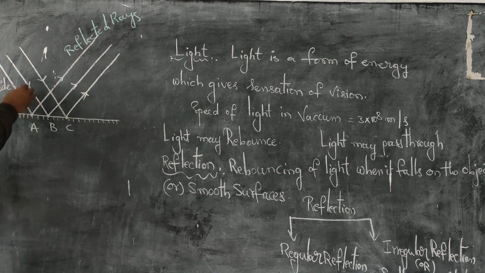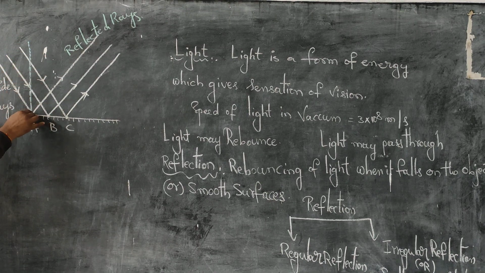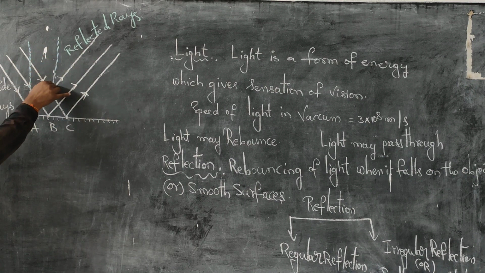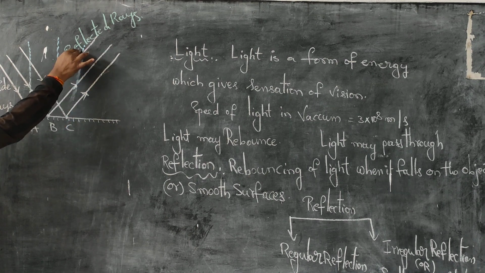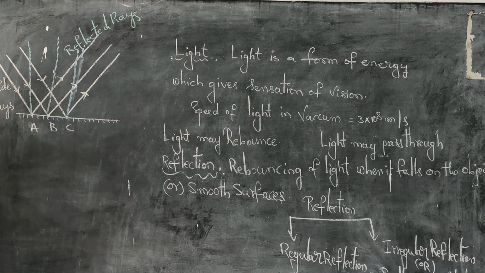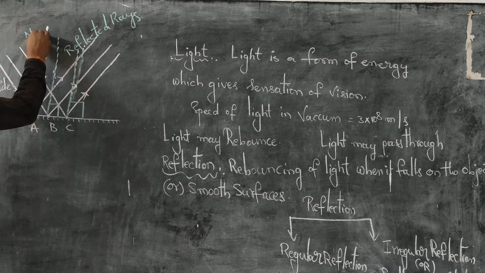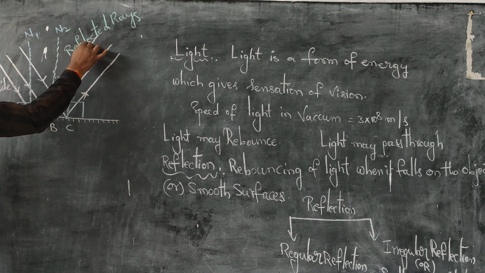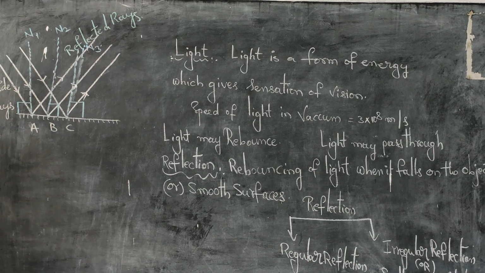If I draw the normal, that is, if I draw the perpendicular at the point of incidence, this is the perpendicular. Again, for this one, this is the perpendicular. And for this one, this is the perpendicular. These perpendiculars drawn at the point of incidence are known as normals. N1, N2 and N3. These are the normals. So this is an example for regular reflection.